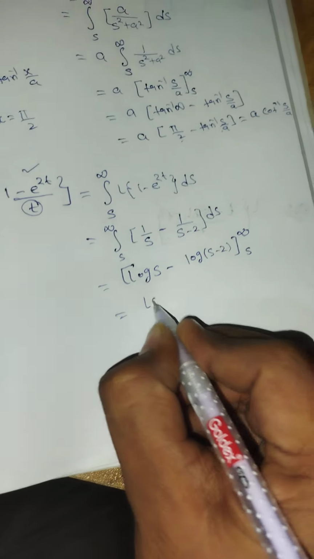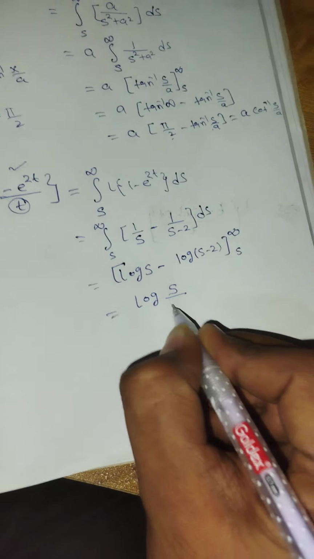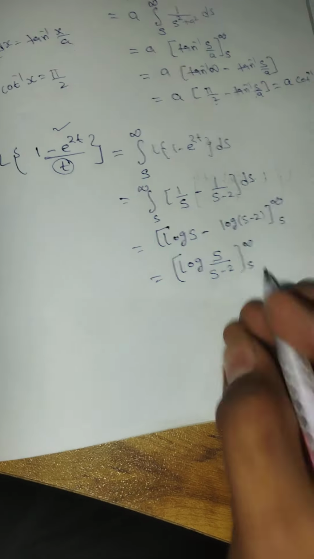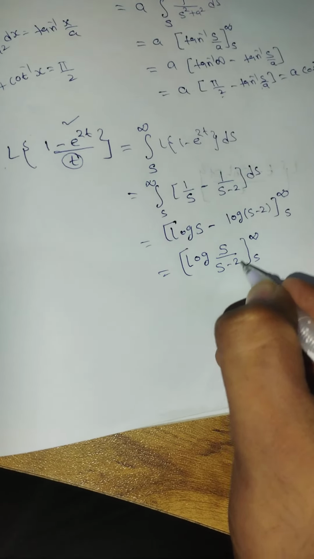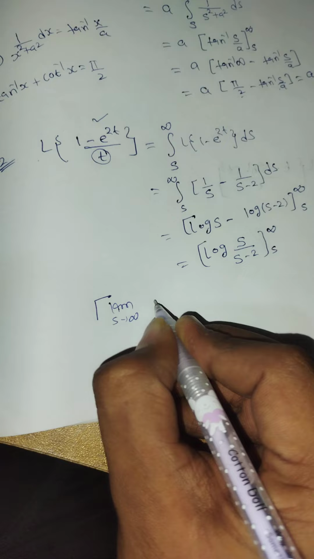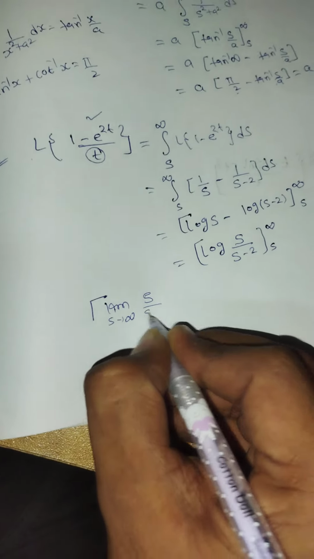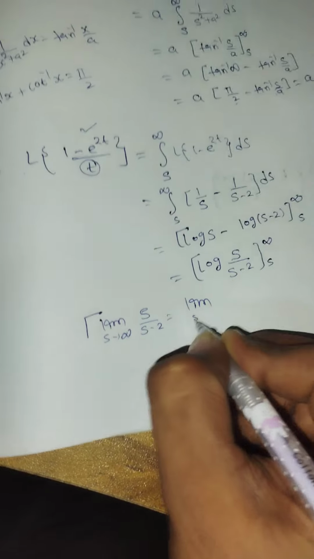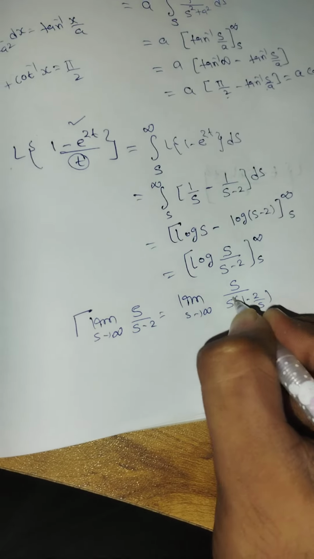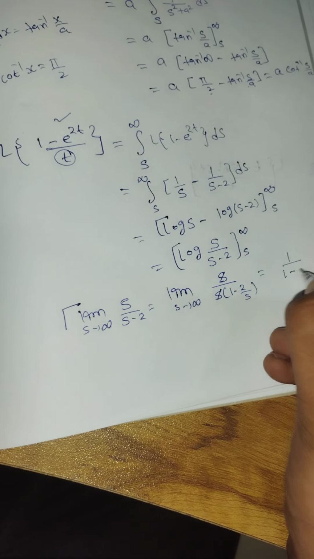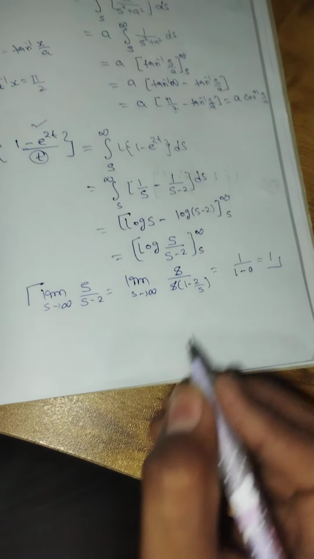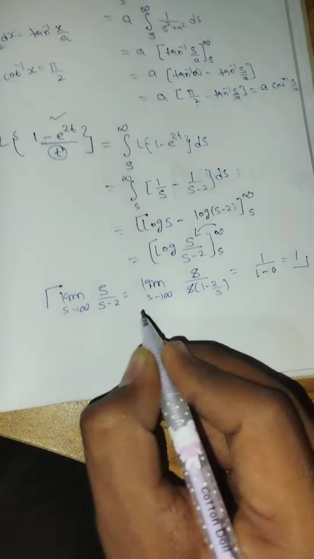So we know if it is subtraction, then we are doing division in logarithm. So s to infinity, log of s upon s minus 2. Now when we apply the limit to this s upon s minus 2, I am solving this separately. Limit s tends to infinity of s upon s minus 2. So s common in the denominator, so we will get 1 minus 2 by s. So this gets cancelled. So 1 upon 1 minus 2 upon infinity, which will be 0. So the limit is coming as 1.